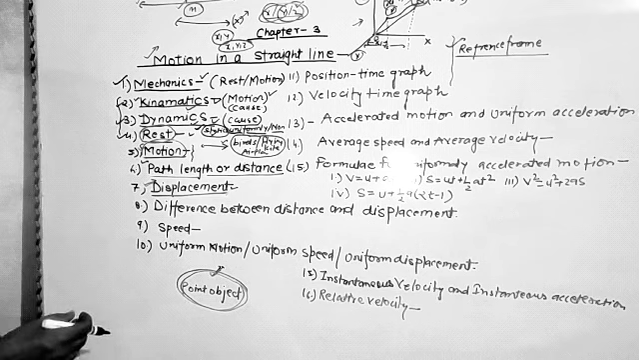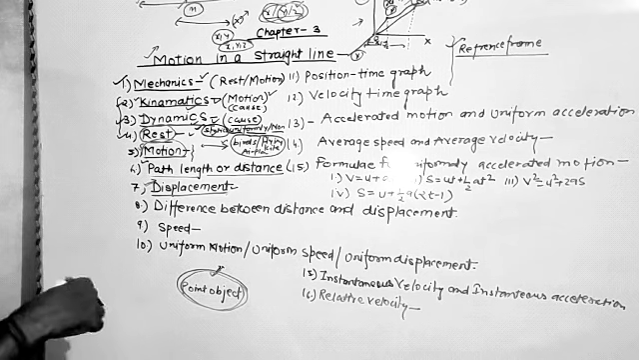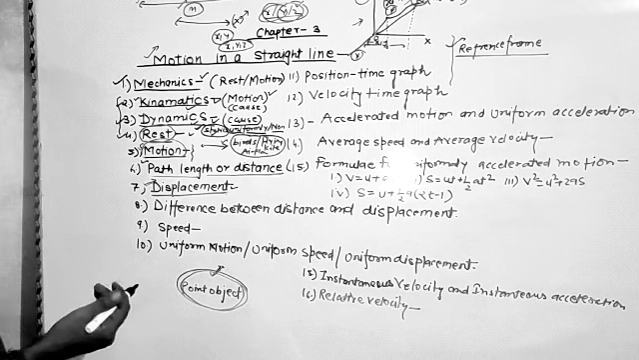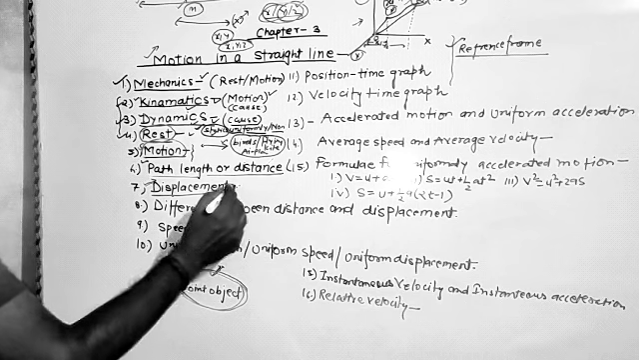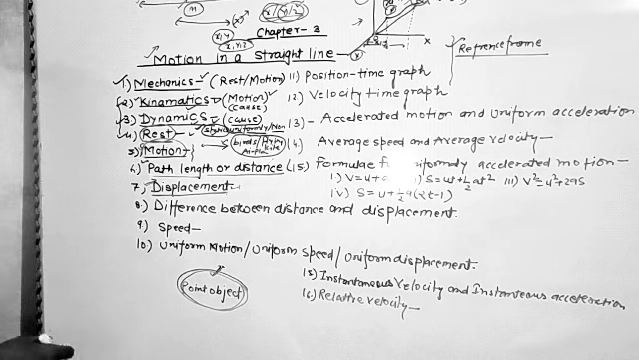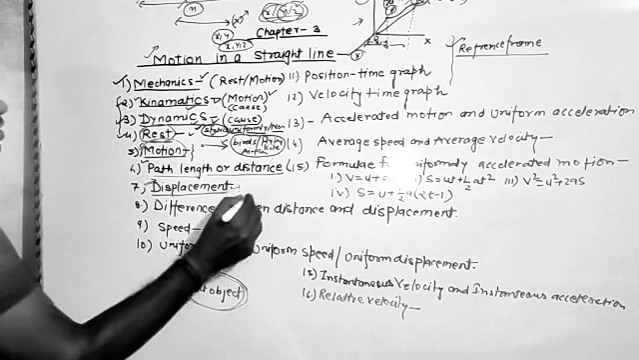Displacement is a vector quantity. Why? Because like distance, it has magnitude, but distance has no direction, and we specify the position of the object in space with direction. That's why we can say displacement has a direction and it is a vector quantity.